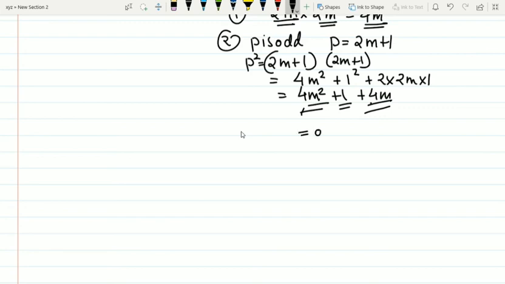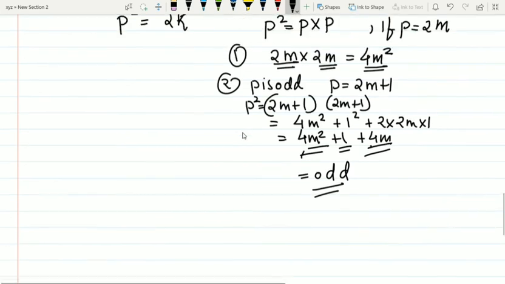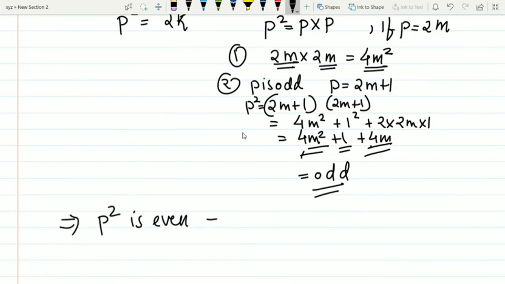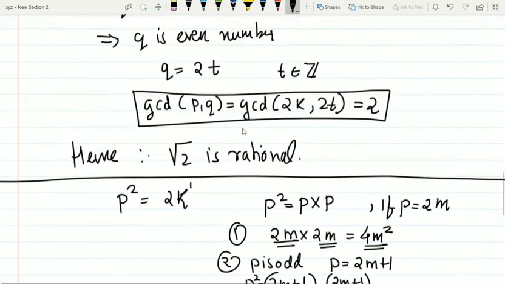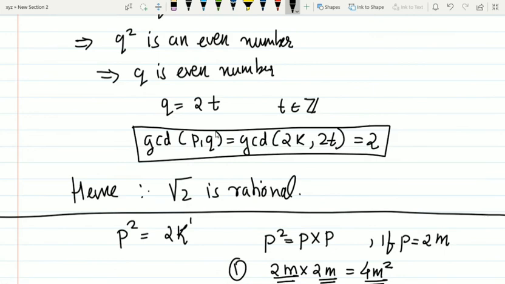So this is odd. So we get that an odd number times an odd number has to be an odd number, and an even number times an even number has to be an even number. So this implies that if P square is even, it has to be that P is also even. There is no other possibility. So hence we have looked at all possible combinations and arrived, by the method of contradiction, that root 2 is irrational.